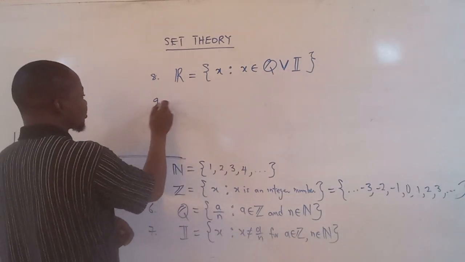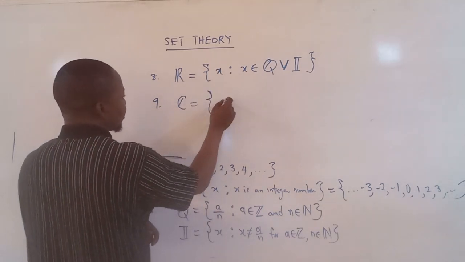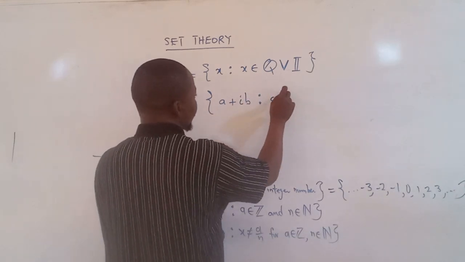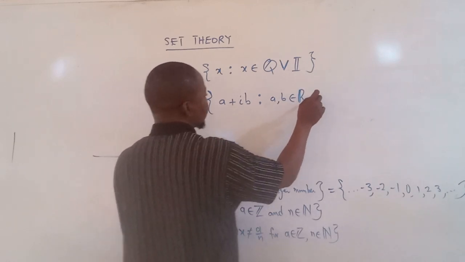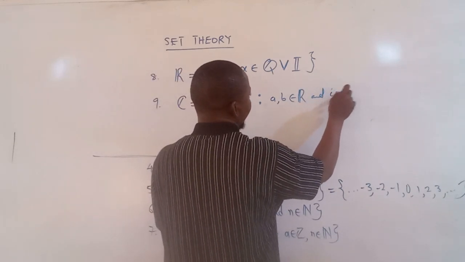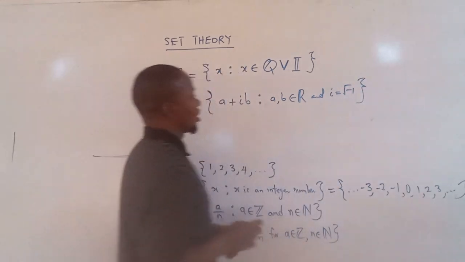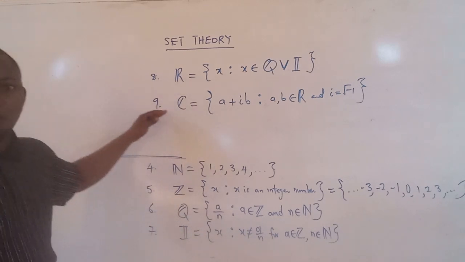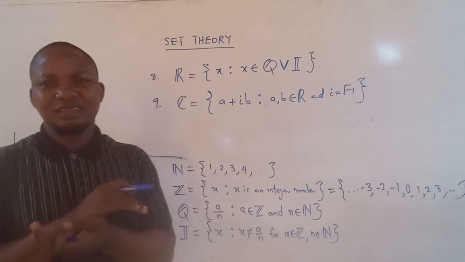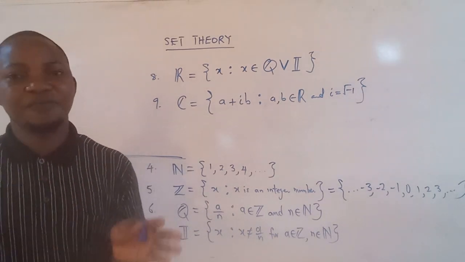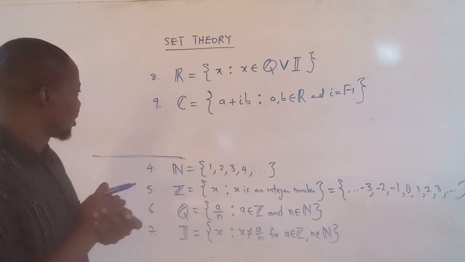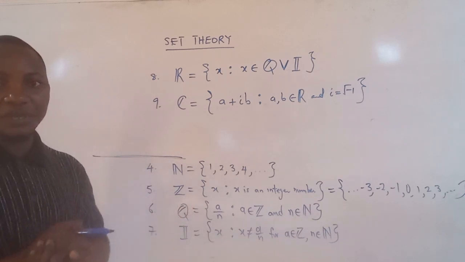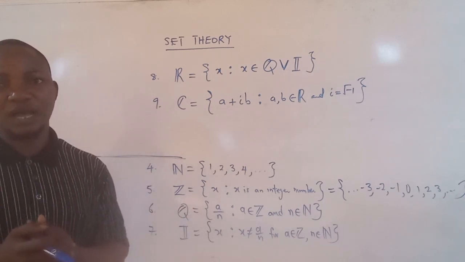And finally, the complex numbers. This number is the set of this, such that a, b are real numbers, and this i is the imaginary number. So you'll see from here that these are really the compact forms of a set. Irrespective of the set, we can have different forms in which we can represent them. There are other ones which I would like to give you as exercise.